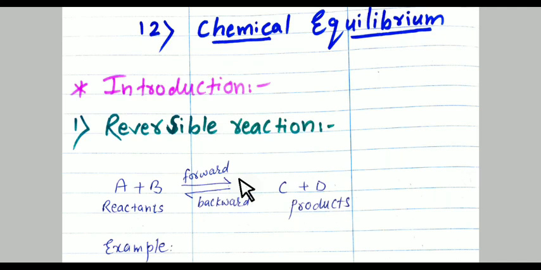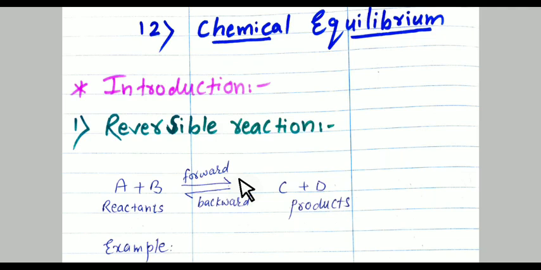reversible reaction. Actually, what is a reversible reaction? As you have seen on the screen, there is a double arrow, because most chemical reactions are reversible. Means the reactants are not completely converted into the products, and hence they do not go to completion.